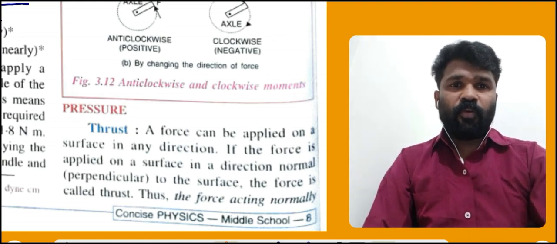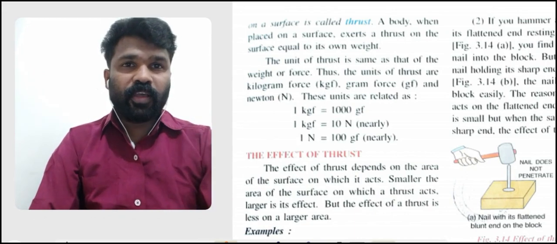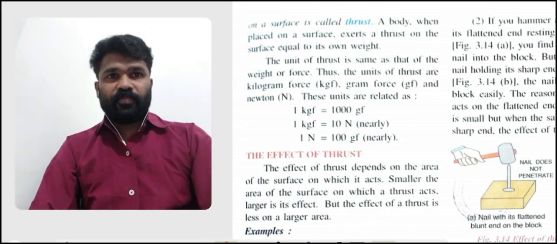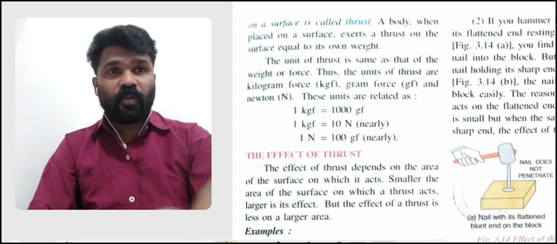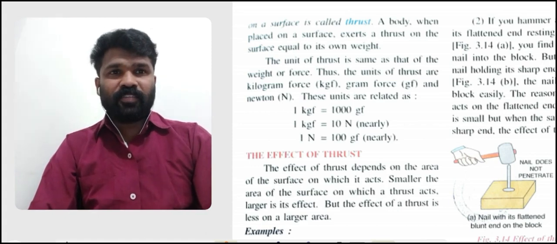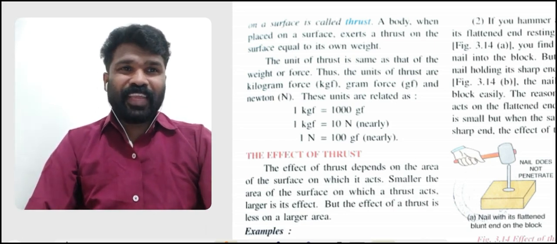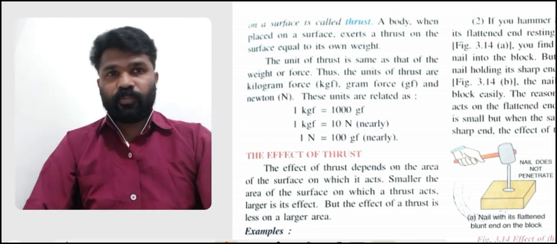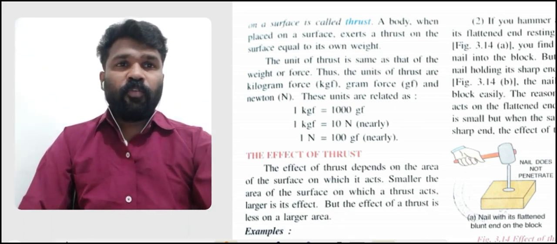Thus, the force acting normally on a surface is called a thrust. A body when placed on a surface exerts a thrust on the surface equal to its own weight. The unit of thrust is same as that of the force.